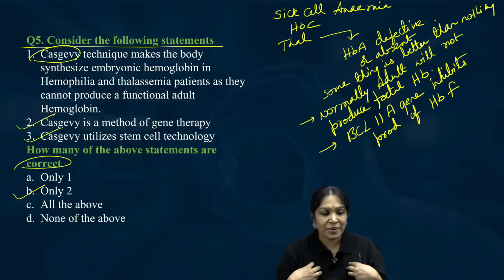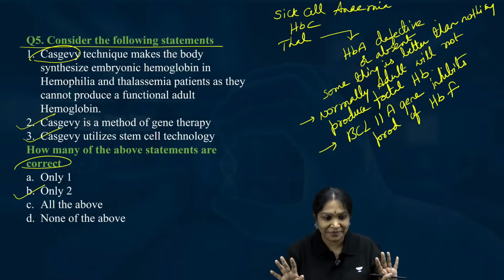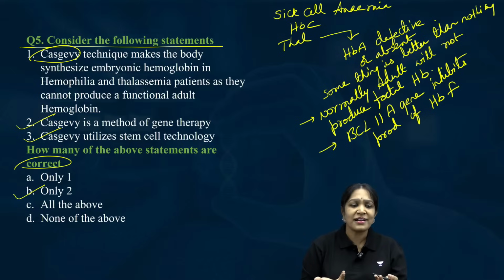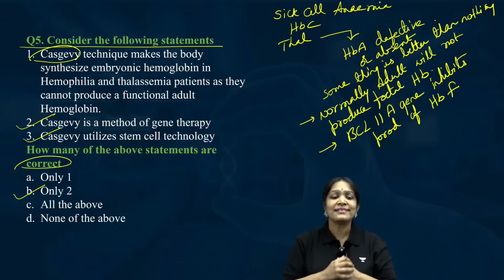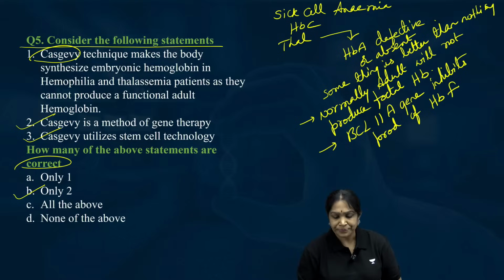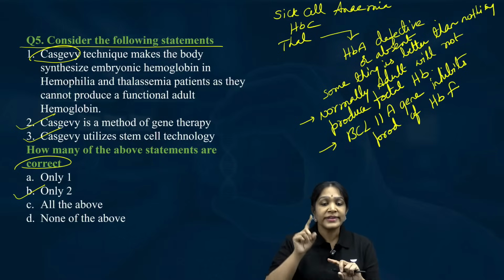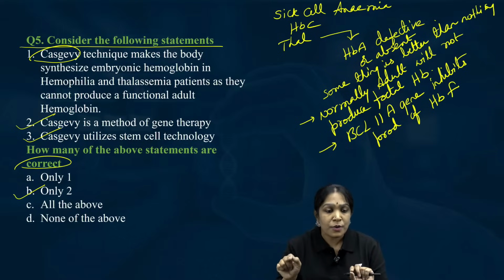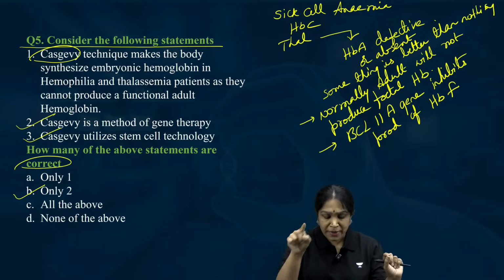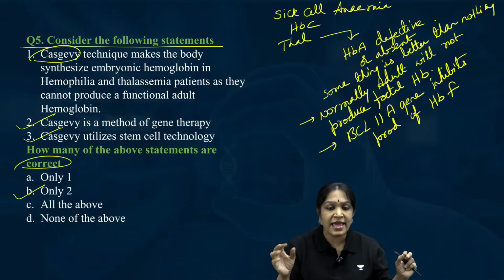Actually, fetal hemoglobin is not suitable for the adult, and the best one is adult hemoglobin. But I don't have adult hemoglobin, so why can't I at least have the fetal hemoglobin? Now, coming to the next point: why doesn't an adult produce fetal hemoglobin? Fetal hemoglobin production is inhibited by BCL11A gene.